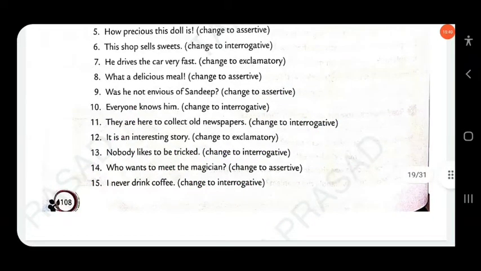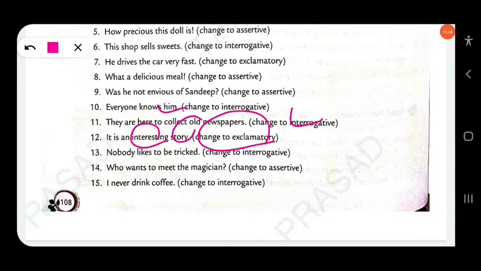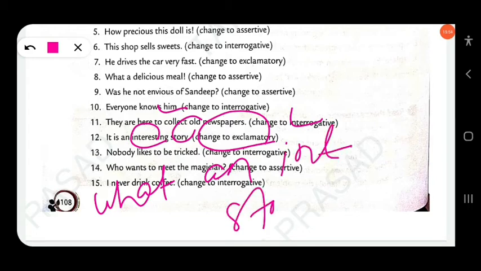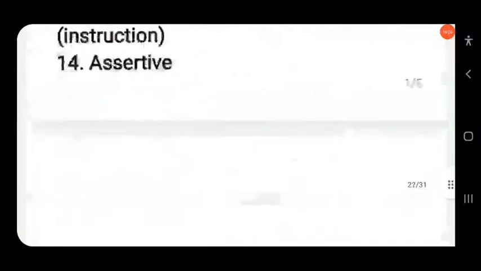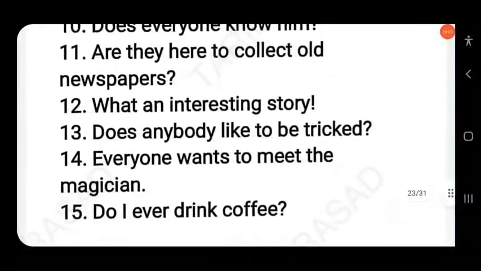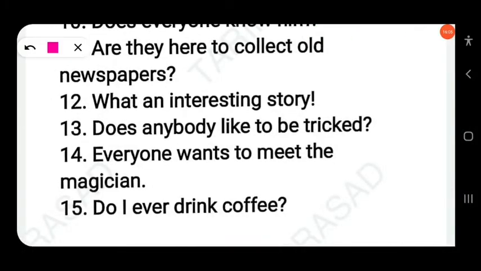Then next, it is an interesting story. You have to change into exclamatory. So there is an adjective and also noun. So you have to use what an interesting story this is. Then you have to use exclamation mark at the end of the sentence. So here, what an interesting story. You can also write in short. What an interesting story.